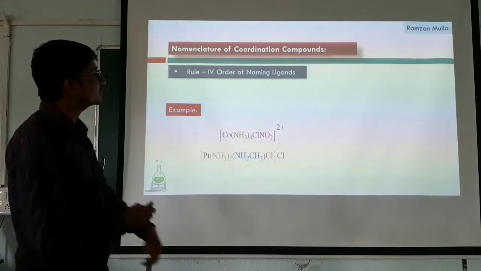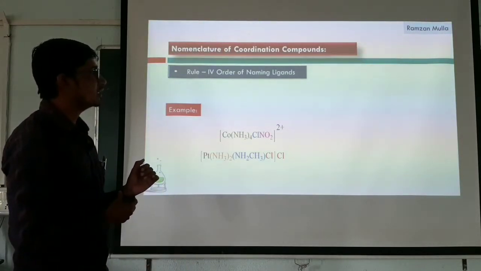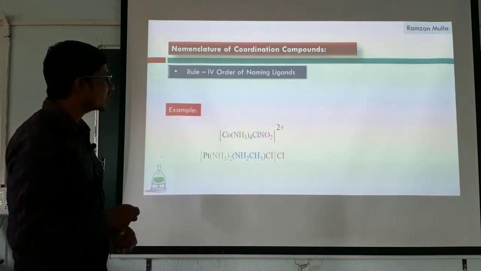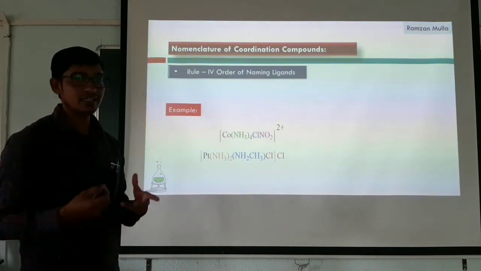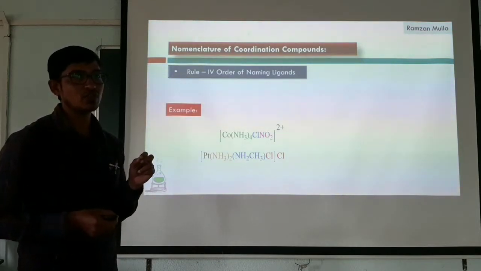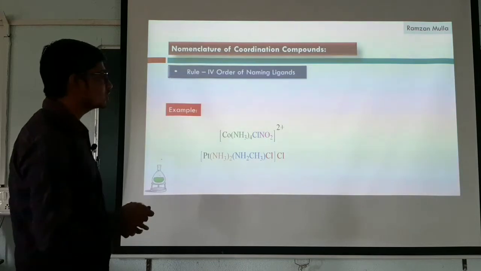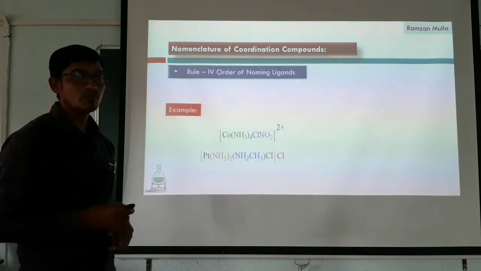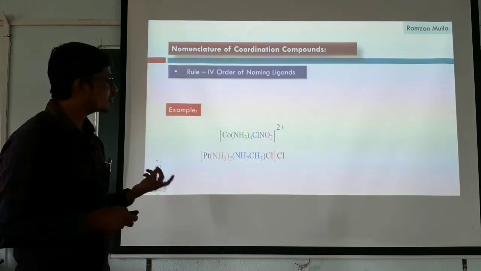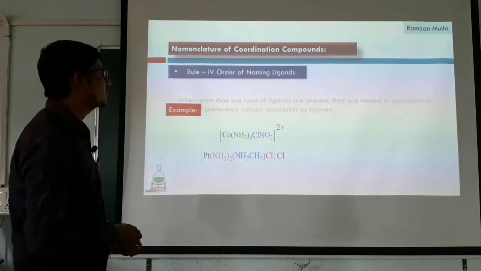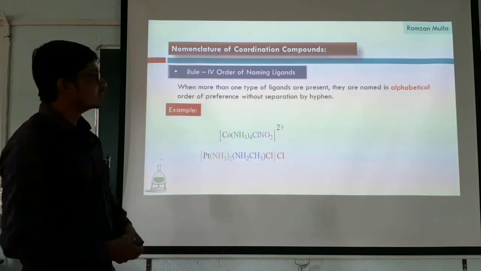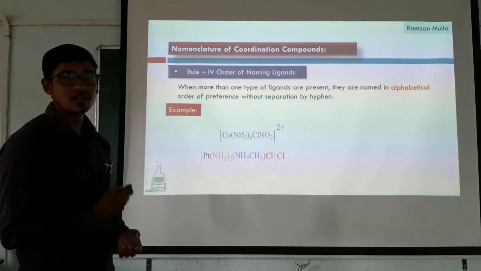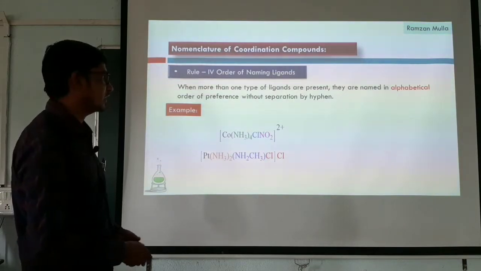The rule 4 says the order of naming ligands. Whenever in the complexes we have more than one kind of ligand, we have to follow a sequence of naming those ligands. This question comes only when the complex contains more than one type of ligand. In that case, we always have to follow alphabetical order while writing the names of these ligands.